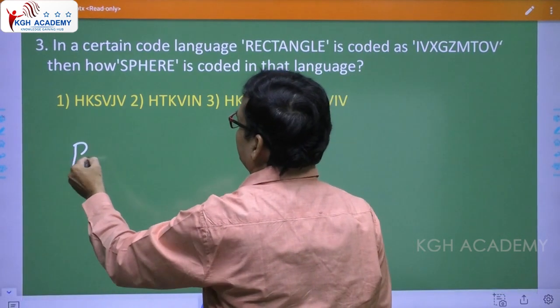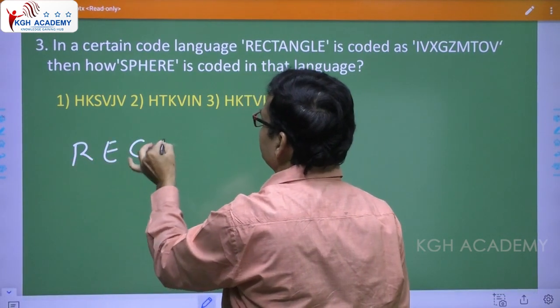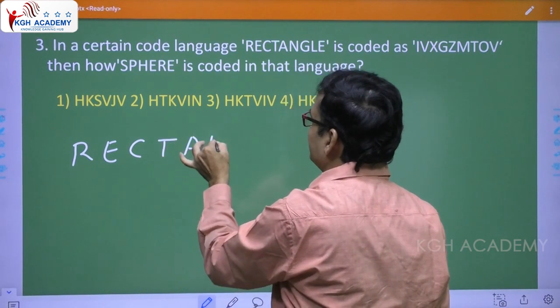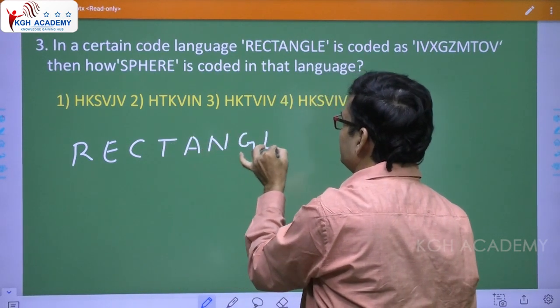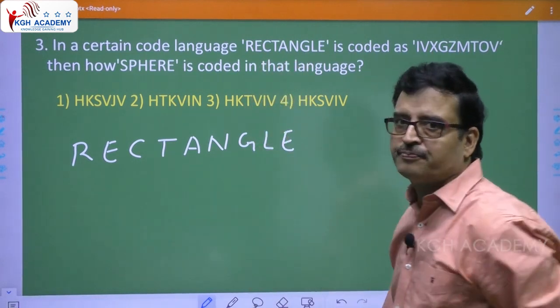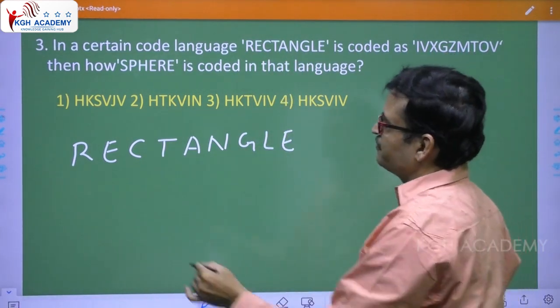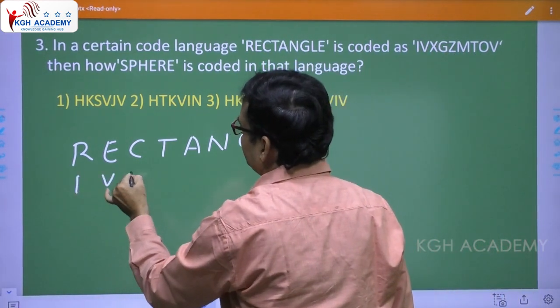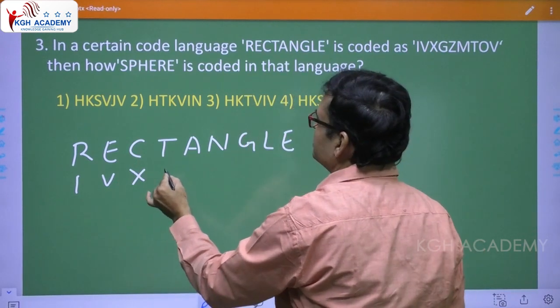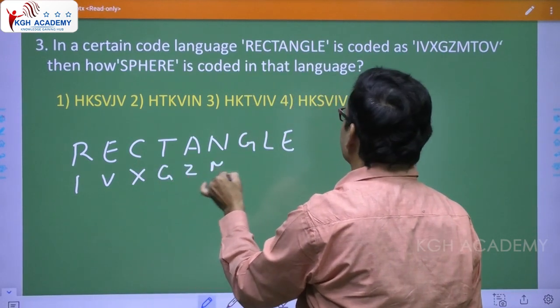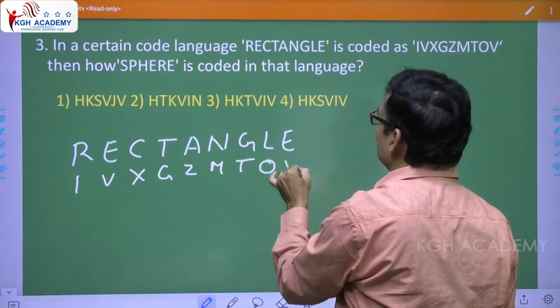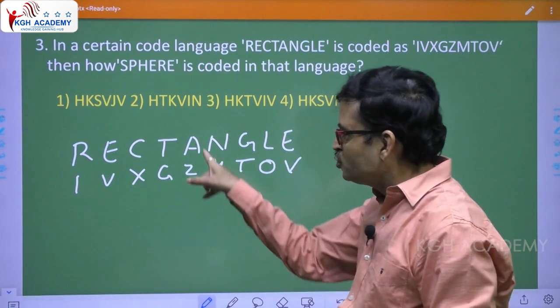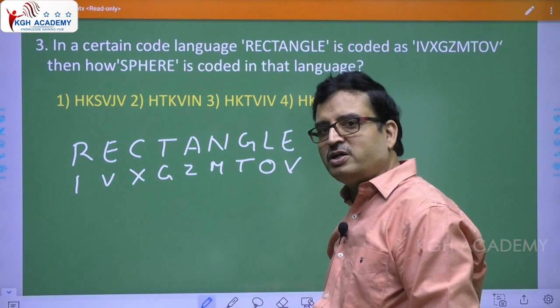See, R E C T A N G L E, rectangle. Clear? Take this I V X, okay, G Z M T O V. No sooner you look at that, you have to get the idea. Already we have discussed this.